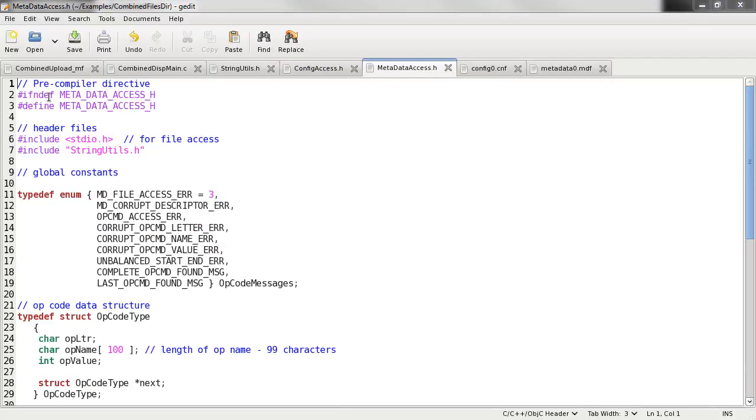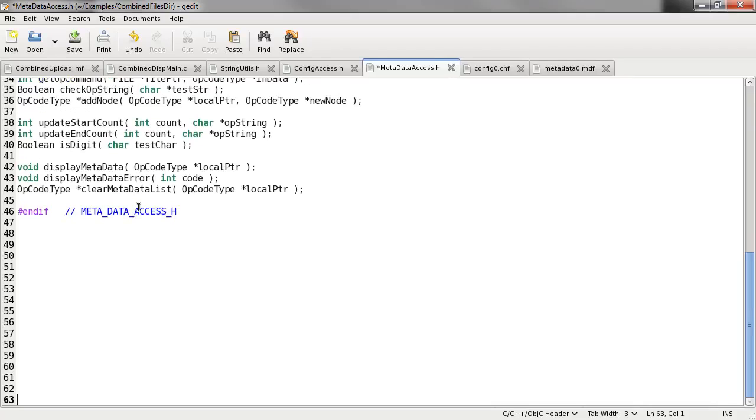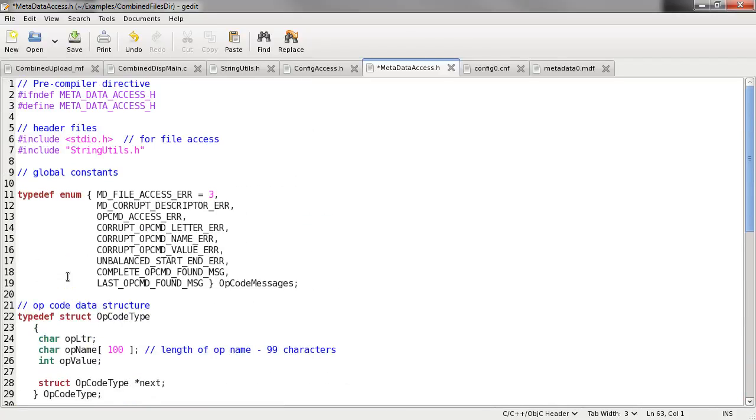Again, I ask if it's not defined, now define it, and now compile it. Hereafter, if you ever come back to this again, it'll be defined, don't compile it anymore. And again, it will compile it all the way down to the end of the file here, to the endif, and then sometimes there are files where you do an endif and then you do another pre-compiler directive. It gets fancy and messy pretty fast. So now we'll go ahead and save this.